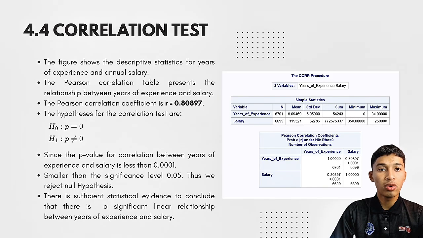Since the p-value for the correlation between years of experience and salary is less than 0.0001, smaller than the significance level of 0.05, we reject H null. In conclusion, there is sufficient statistical evidence to conclude that there is a significant linear relationship between years of experience and salary.